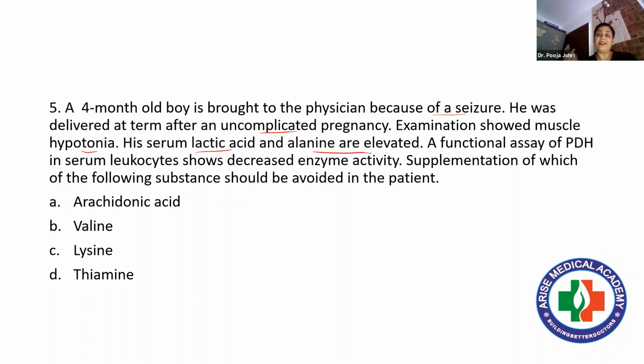That means you can say serum transaminases and it is a case of lactic acidosis. A functional assay of PDH, pyruvate dehydrogenase, in serum leukocytes shows decreased enzyme activity. Supplementation of which of the following substances should be avoided?